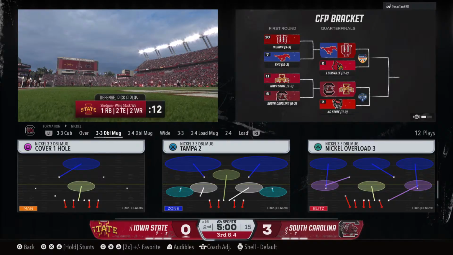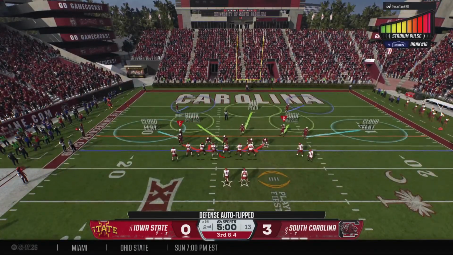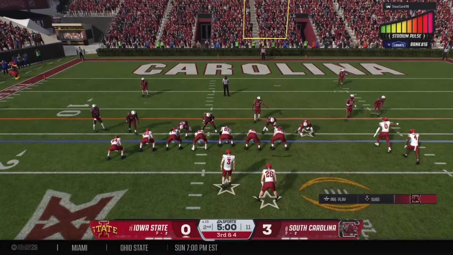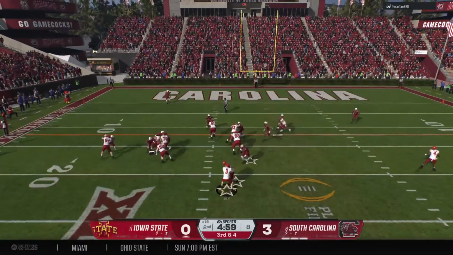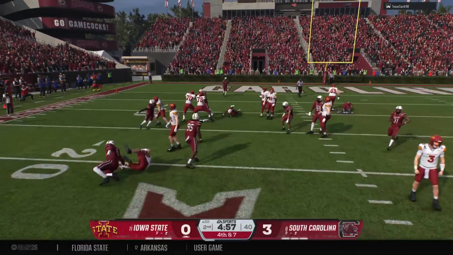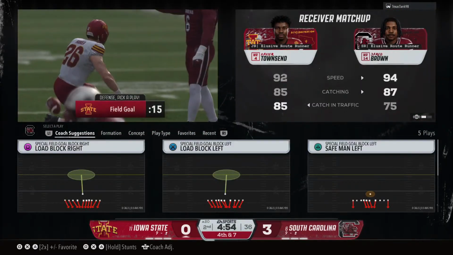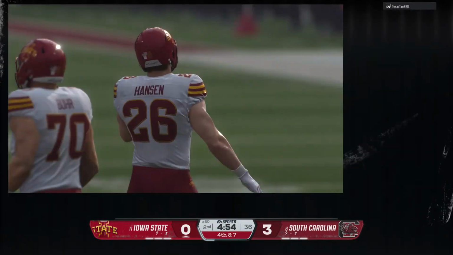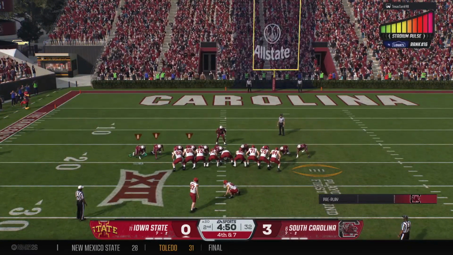First play of the quarter is a crucial one. Offense trying to convert this third down. They'll go with the ground game here. Running back takes the handoff. Goes backwards, losing 3 yards there. That back just had nowhere to go. Got to give credit to the defense and their run fits on that play.